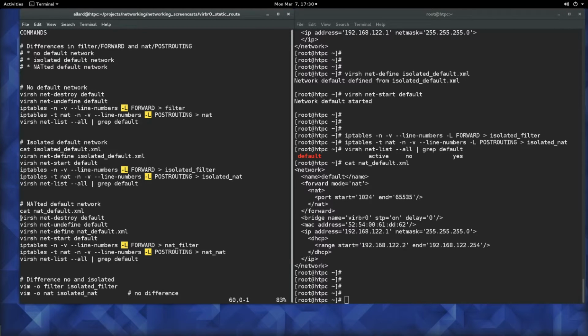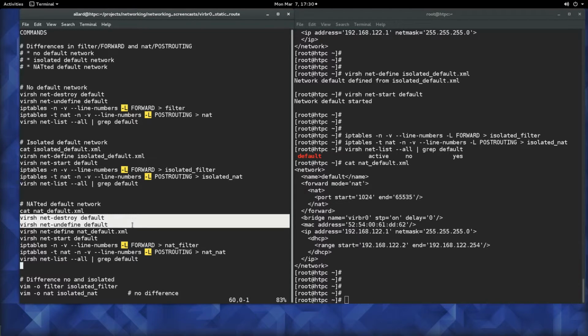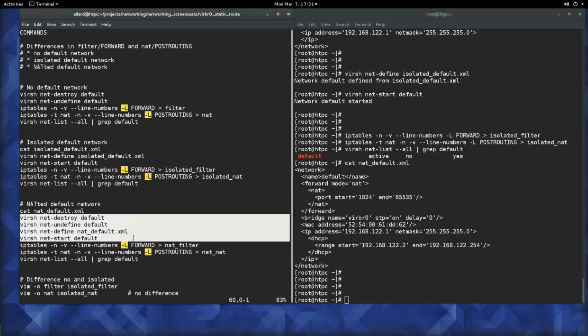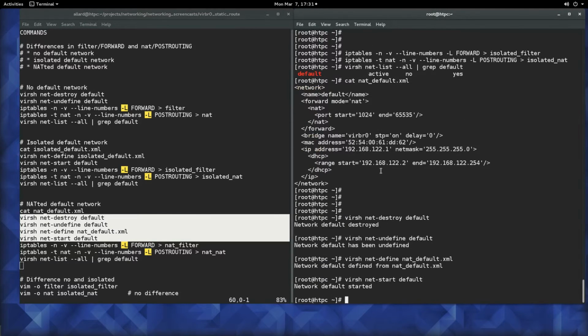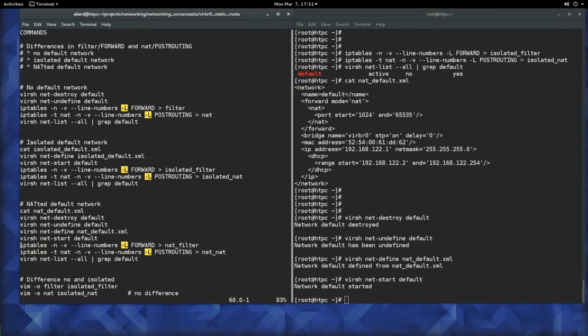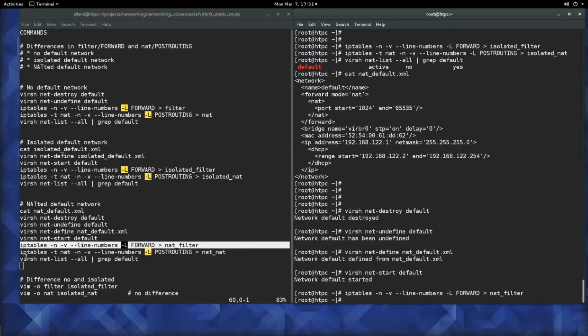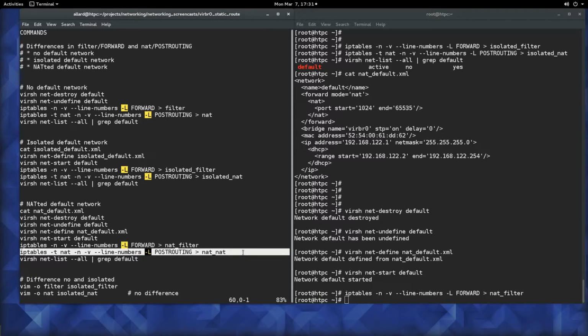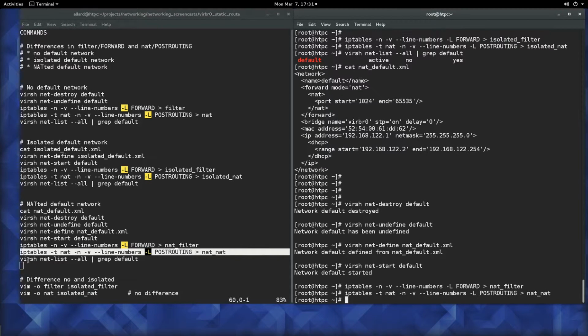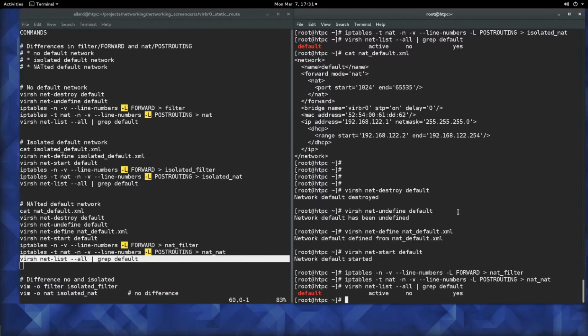Okay, so first we destroy the default network as it was, we undefine it, then we define it based on the NAT default, and then we're going to start it. Let's execute all these commands. Everything is successful. So now we are going to capture again the different chains. So now we are going to capture the forward chain and we put it in the NAT filter file. Next, we are going to capture the postrouting chain, and we are going to demonstrate that again the default network is active.